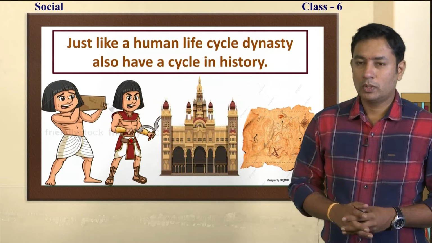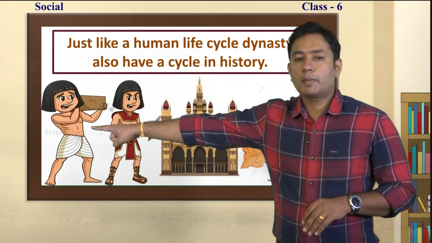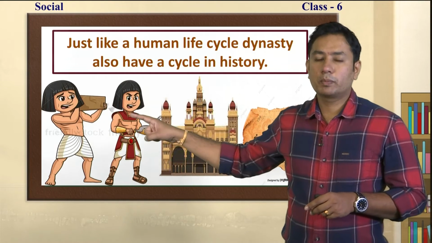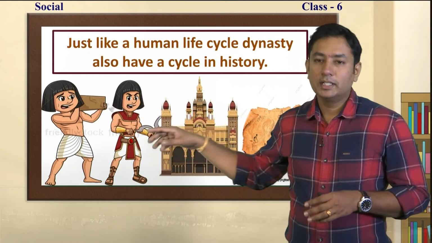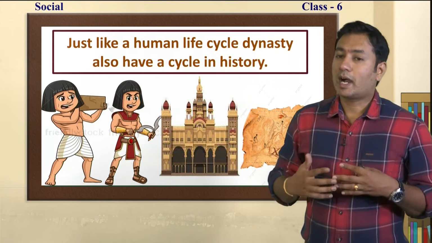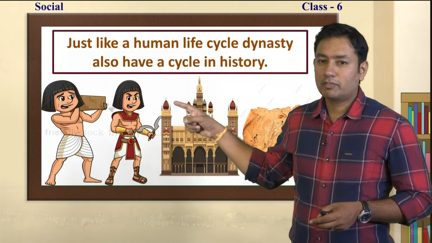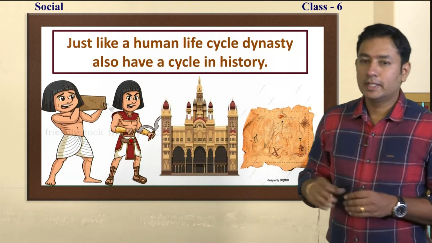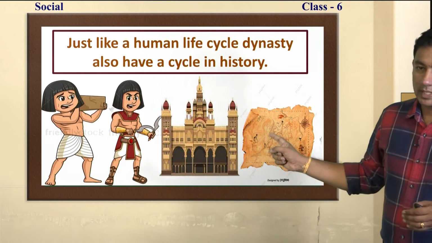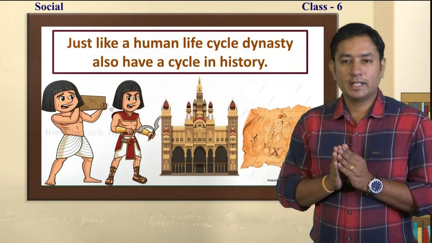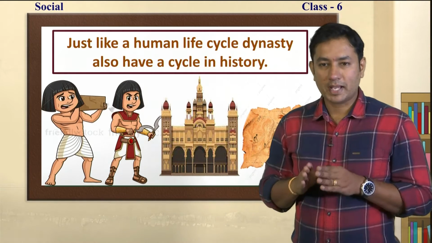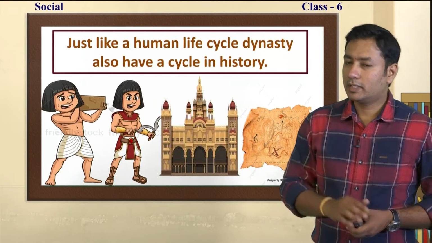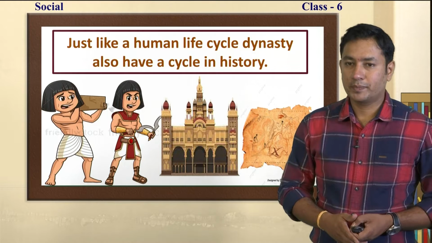As with the human being's life cycle, the same kind of cycle is there for a dynasty also. Normally we have seen there will be a common person. Some unforeseen circumstances will lead him to be a leader. He will go for different kinds of battles. After the battles, his wealth will increase. After the wealth increases, he is going to construct palaces and different kinds of monuments, and his dynasty will increase. Can you see this? This is the map of a dynasty, and finally the dynasty will evaporate in past time. Okay? This is what happens. Just like a human being, a dynasty will also have a cycle in our history that we have seen in our past history, is it not?